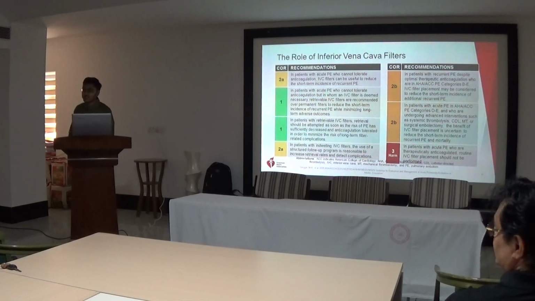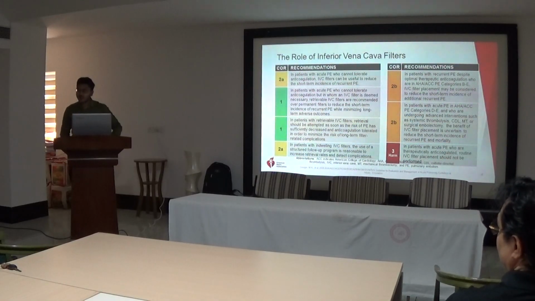Mainly there are two indications: in whom anticoagulation is either contraindicated or cannot be used, or in whom anticoagulation is already ongoing but the patient still manifests pulmonary embolism in case of DVT. So only there are two indications.